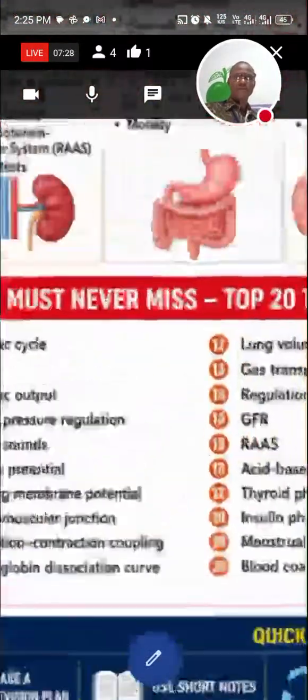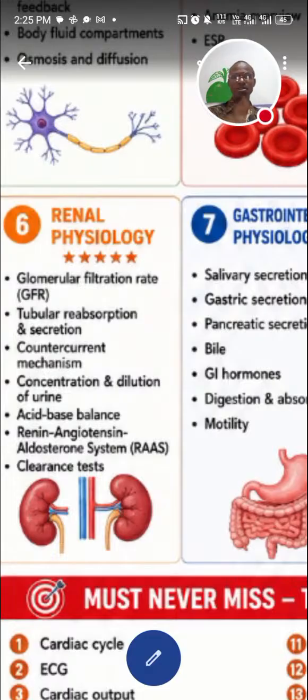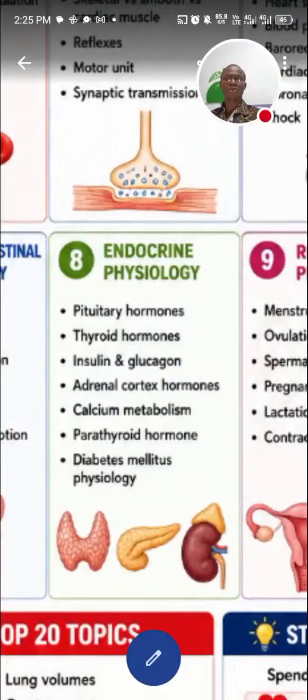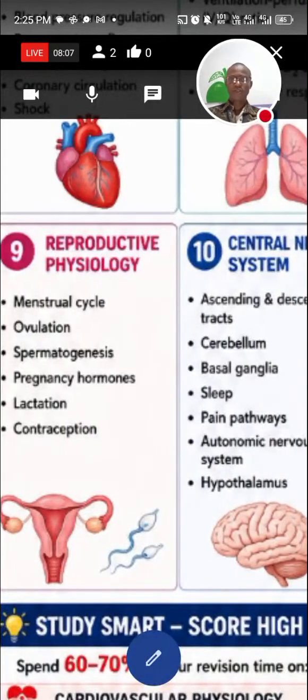We have renal physiology, from countercurrent mechanism. That countercurrent is high yield, aldosterone system, clearance test, the rest of those, acid-base balance. Then gastrointestinal physiology: salivary secretion, gastric secretion, pancreatic secretion, GI hormones, digestion, absorption, motility. Endocrine, you can see pituitary, from pituitary to diabetes mellitus physiology. And then, last but not the least, we talk about reproductive physiology from menstrual cycle.